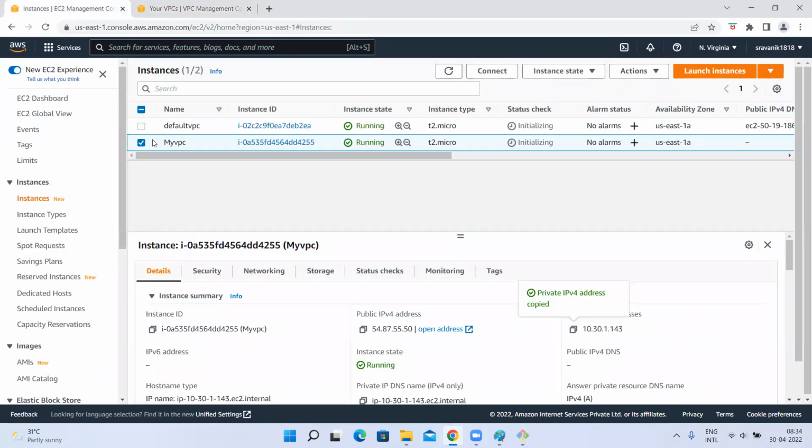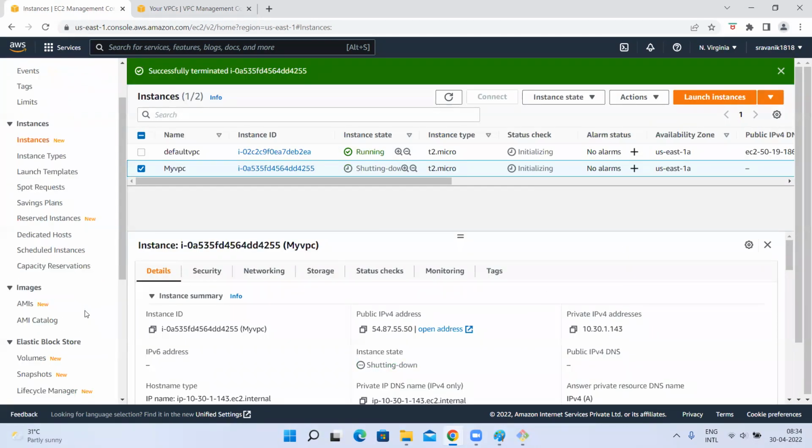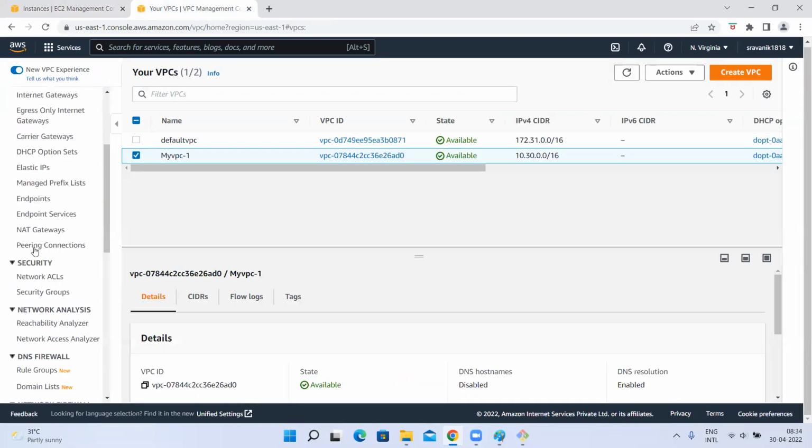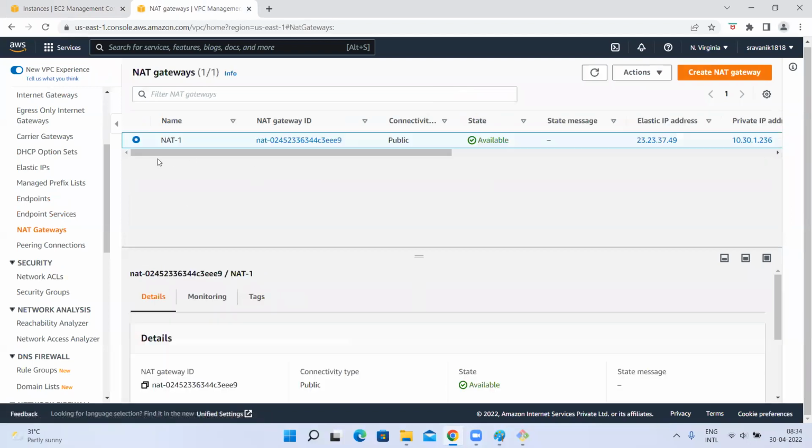So in EC2, my VPC instance, let me terminate it. And NAT is there, NAT also we want to delete. So let me go to NAT and delete this also.